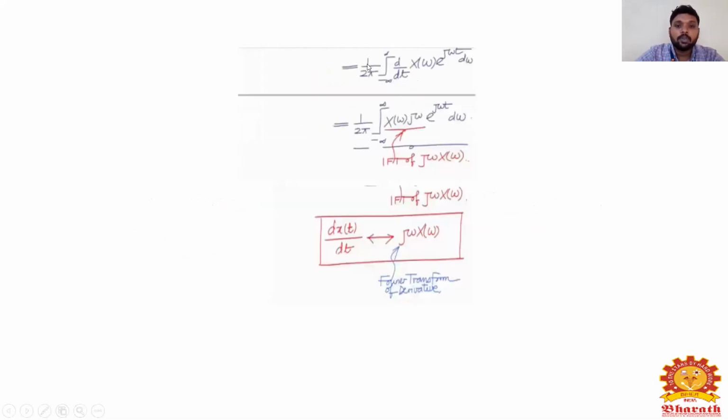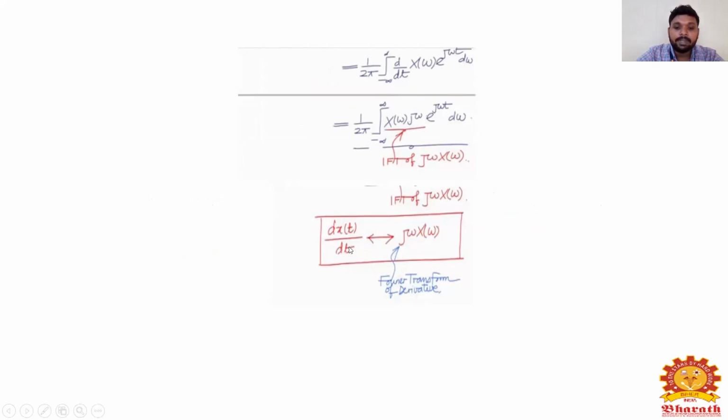So as I said before, if I differentiate the exponential inside the integral, x of omega e power j omega t will give the factor j omega. I will get the Fourier transform of j omega into x of omega.